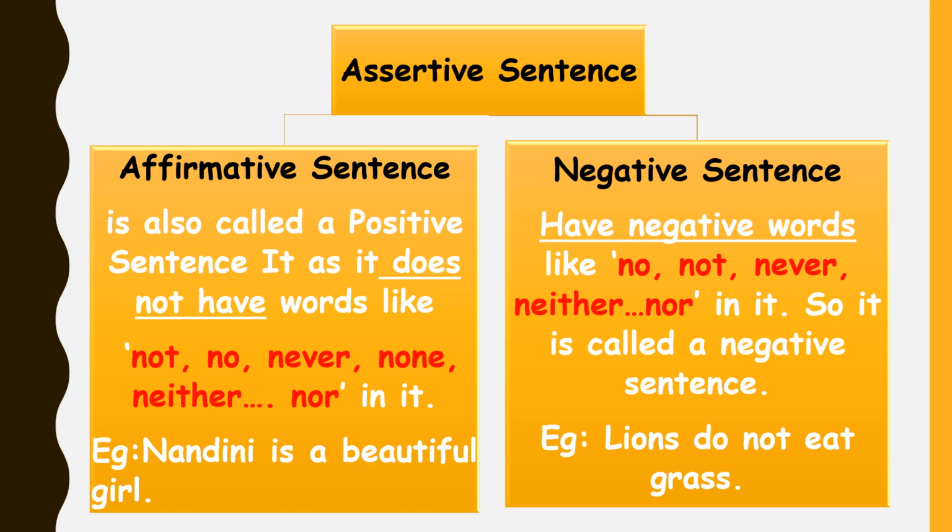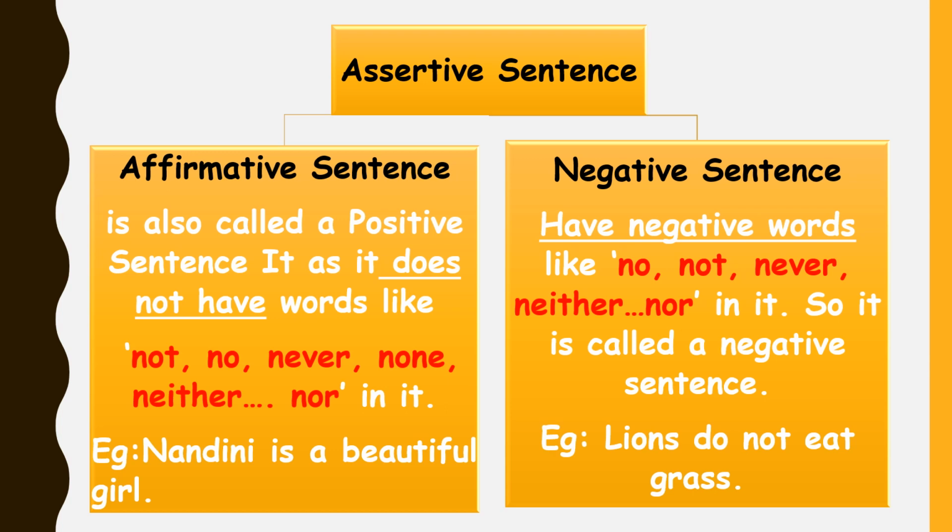For example, Nandini is a beautiful girl. This sentence is a positive sentence. It does not contain negative words. A negative sentence, on the other hand, also states or declares some facts.